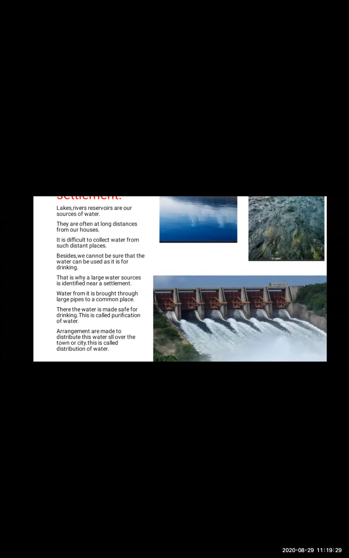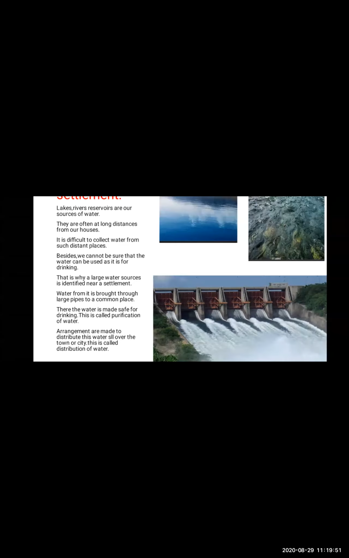Arrangements are made to distribute this water all over the town and city. This is called distribution of water. Once the water is purified, it gets collected in the pipelines, and from those pipelines it flows towards our places, our buildings, our city, and the different places where people are living.